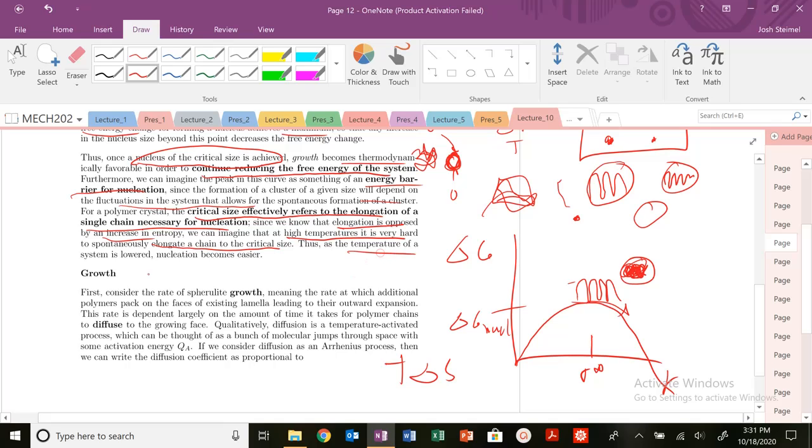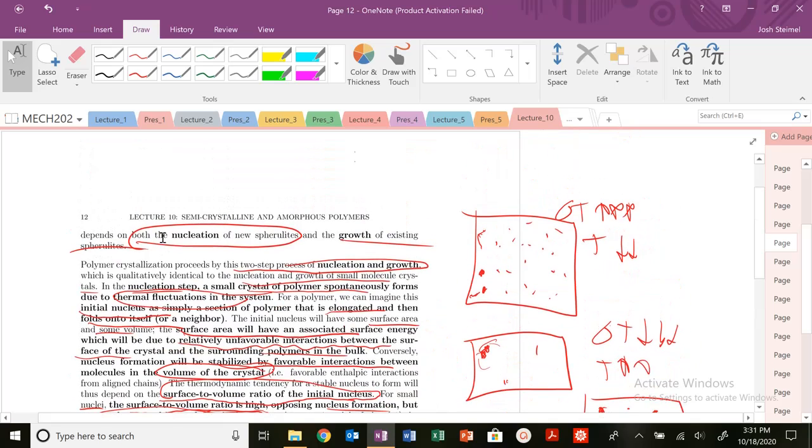As temperature drops, nucleation is going to become much, much easier. The key thing to see, and we actually derived this last time, is that your delta G of volume or nucleation is going to be proportional to this delta T, your undercooling. So nucleation is favored at lower temperatures.